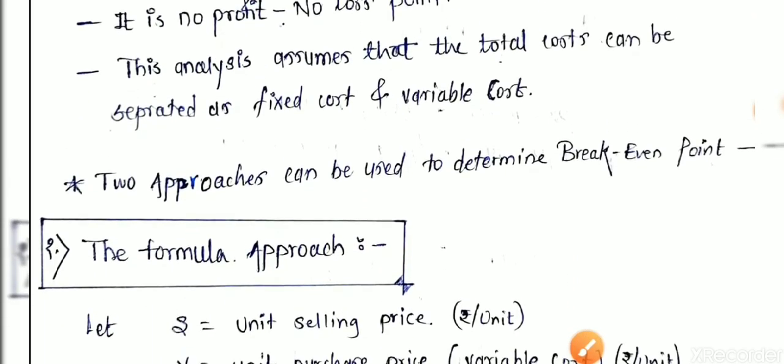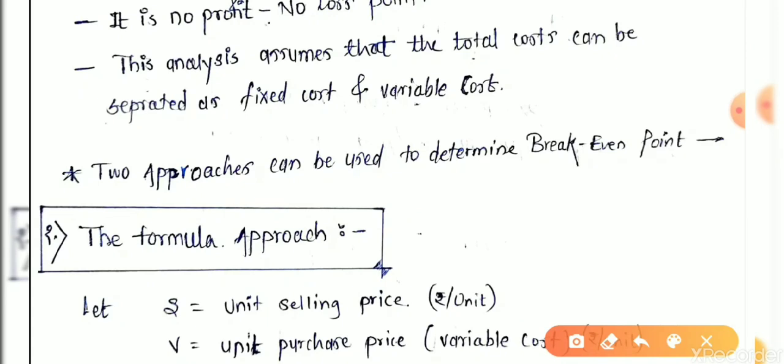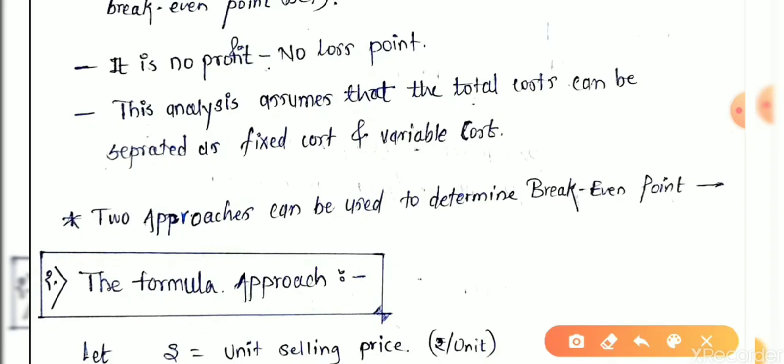This analysis assumes that the total cost can be separated into fixed cost and variable cost. What is fixed cost and what is variable cost?